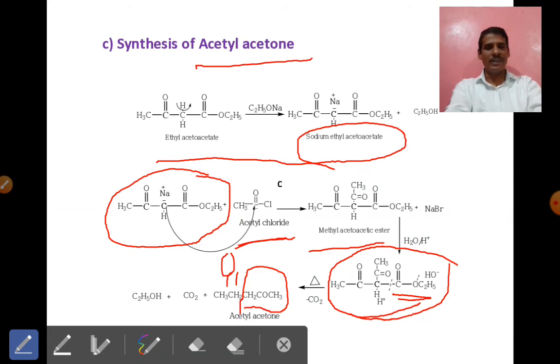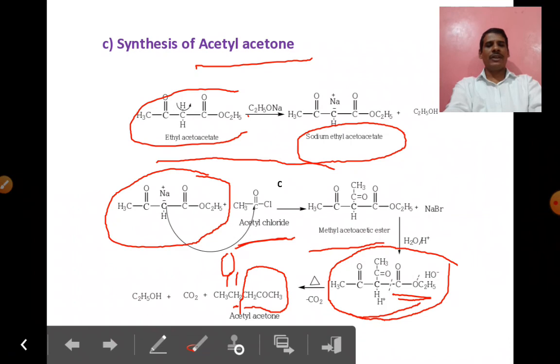By mistake, a wrong group appeared in my PPT; here CO is present, that is CH3COCH2COCH3, which is acetyl acetone. In this way ethyl acetoacetate can be converted into acetyl acetone. This is the third application, the synthesis of acetyl acetone.